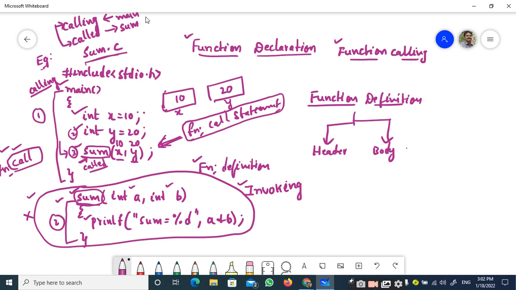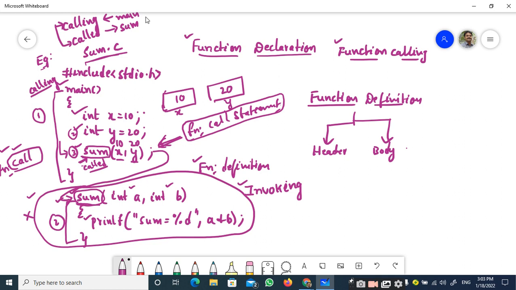Right now my control is in the main function at statement 3. Whenever the control comes to this statement, since this is a function call statement, the control will jump from the calling function to the called function definition, this one. Whatever statements we have after this sum call, they won't bother about it, right. Once the control is at the function call statement, the control will jump from the function call statement to the function definition.